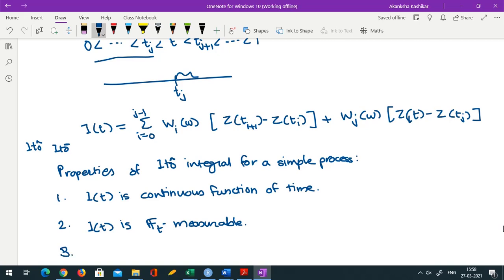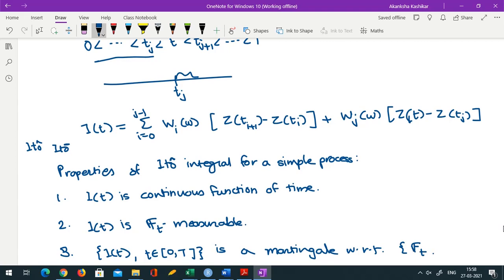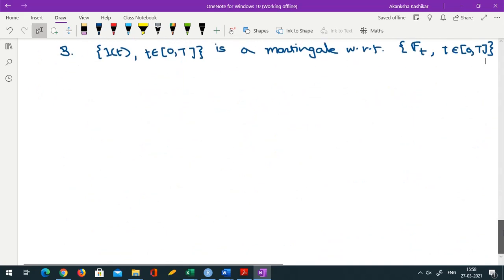And now the third property is that It is a martingale with respect to Ft. Measurability with respect to Ft is anyway obvious, we discussed it just now. For proving that it's a martingale, we need to worry about the conditional expectation part.